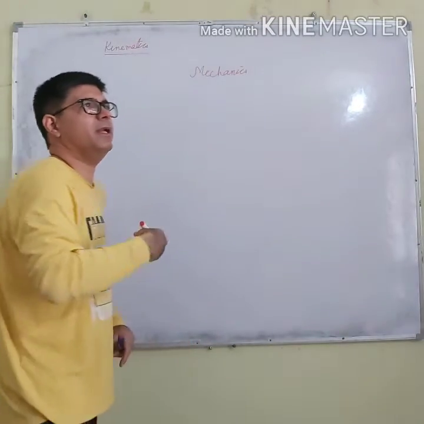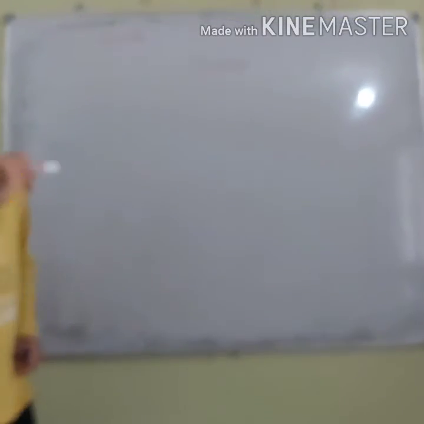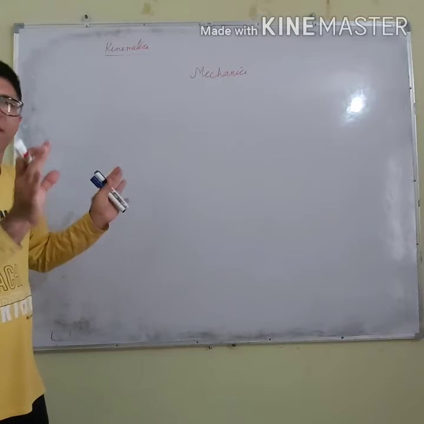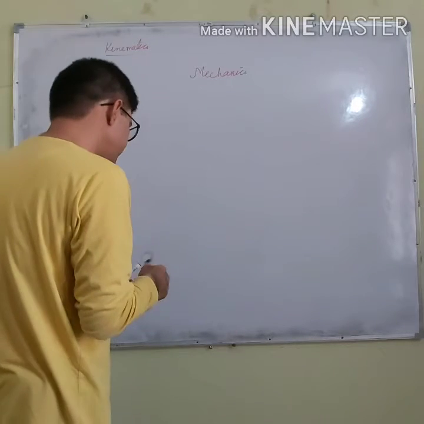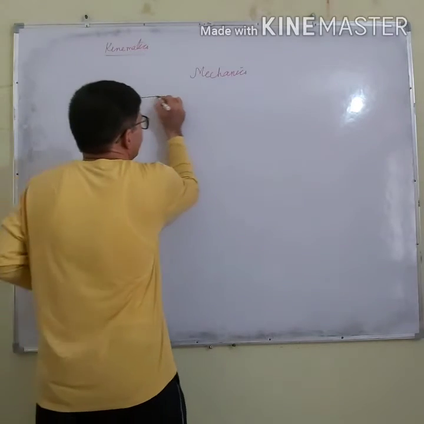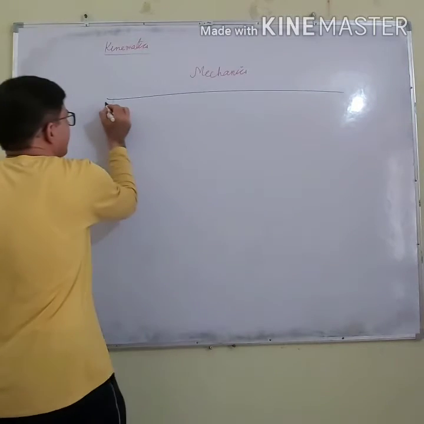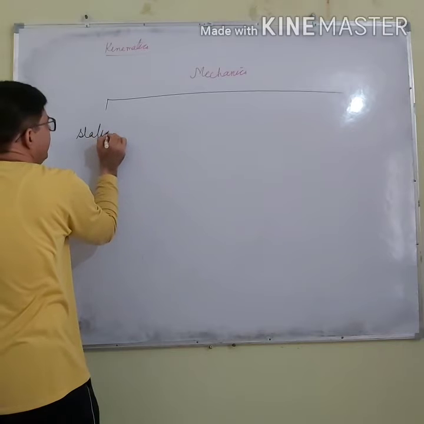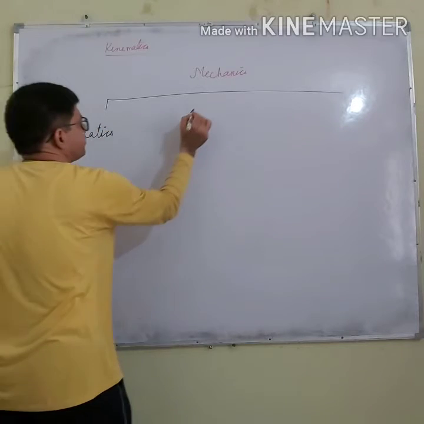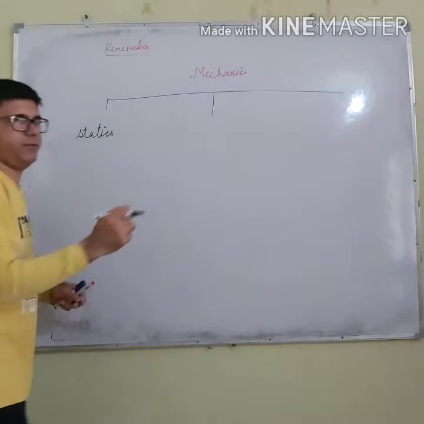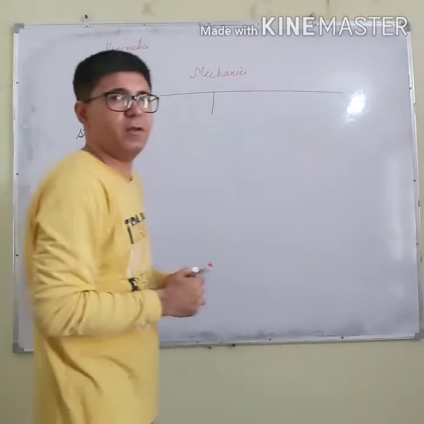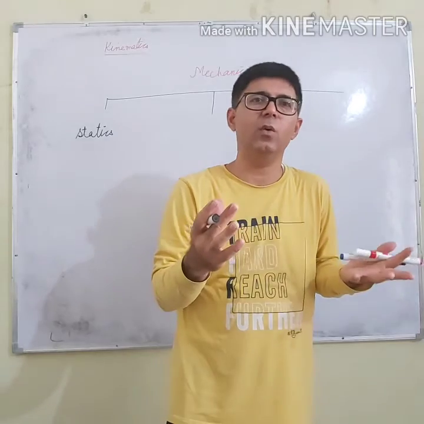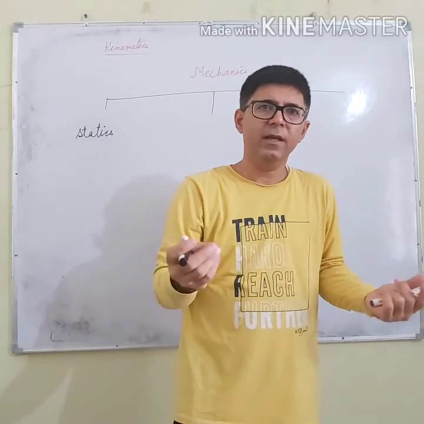For example, a ball falls on the earth, planets are revolving around the sun, everything can be studied in mechanics. Now, mechanics has three parts. Let us discuss its three parts. The first part is statics. Statics means at rest, and when a body is at rest, the total force acting on the body is zero. It means the body is in equilibrium.